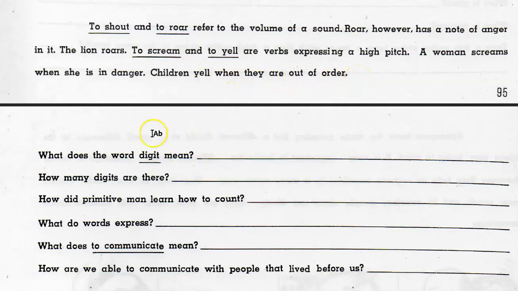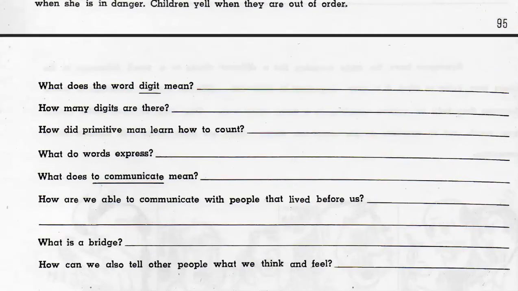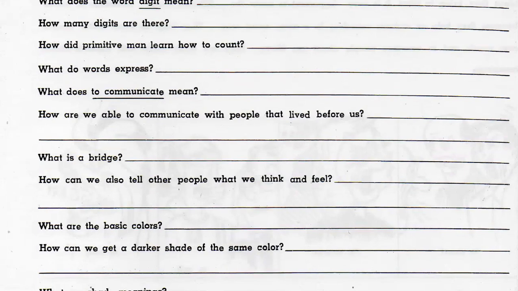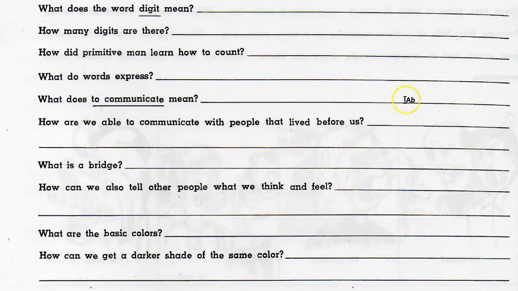Page 96. What does the word digit mean? How many digits are there? How did primitive man learn how to count? What do words express? What does to communicate mean?